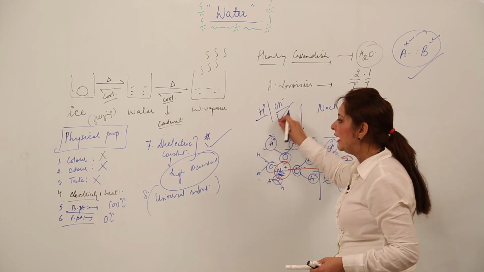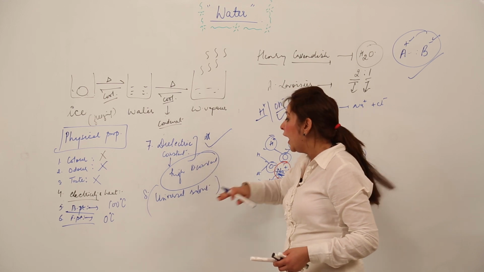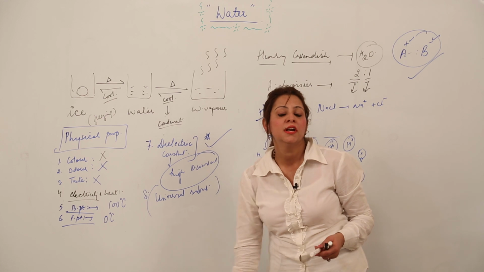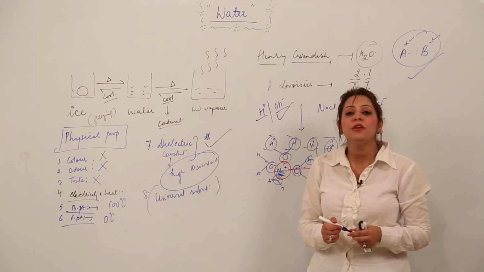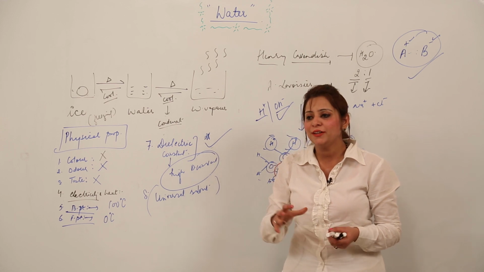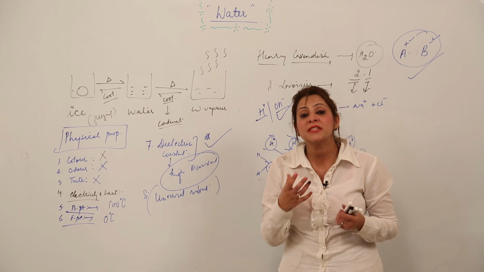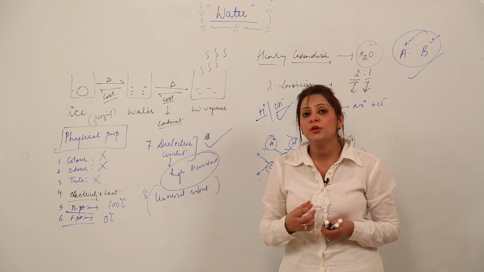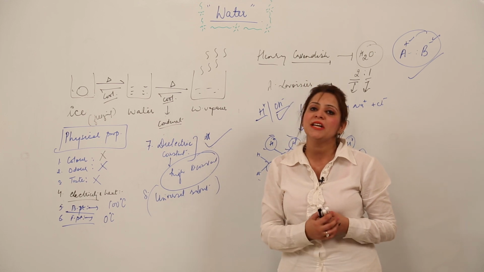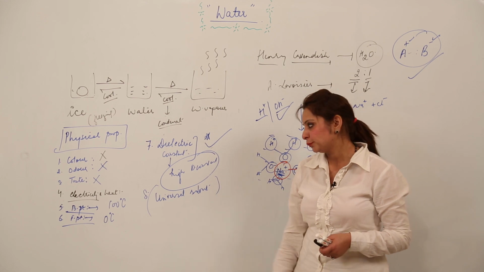So that means the polarity helps water to have a high dielectric constant, and the property of high dielectric constant makes it a universal solvent. That means the ability to dissolve many kinds of substances in it. We are not talking about solute or solvent specifically, we are just taking into consideration the substance in general. So it can dissolve many substances in it, that is why it acts as a universal solvent.